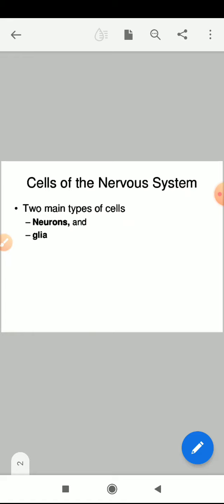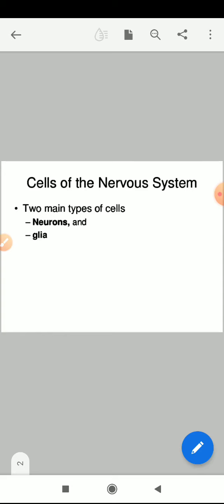As such, if we talk about the cells of the nervous system, what are the different types of cells present in the nervous system? Basically, two main types of cells are present: one is the neurons and the other is the glial cells. As we know, neurons are the basic structural and functional unit of the nervous system, which together form the total nervous system, the brain and the spinal cord.